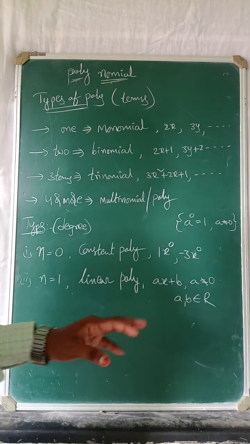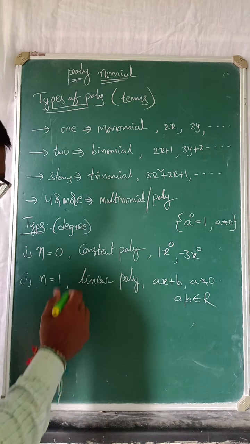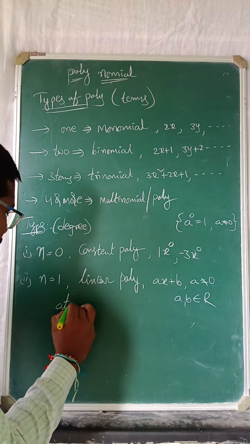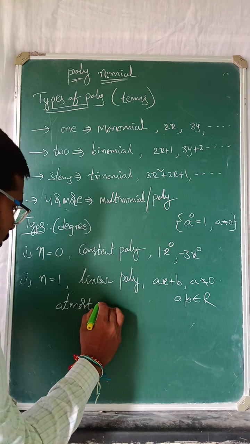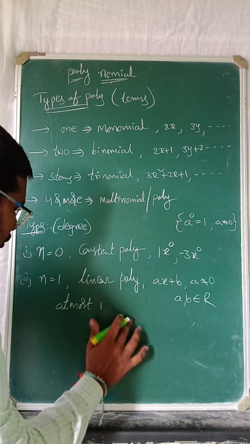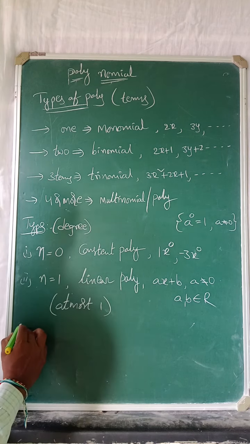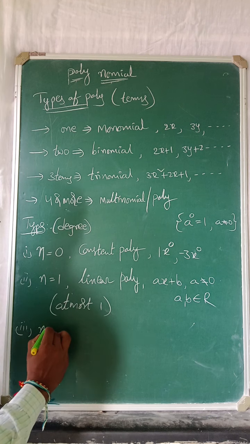A linear polynomial has at most one solution.